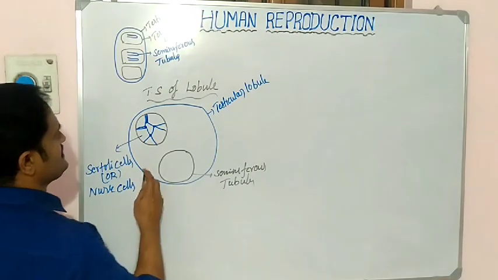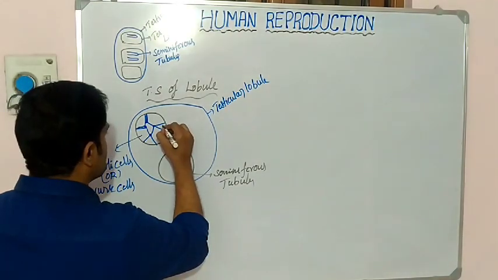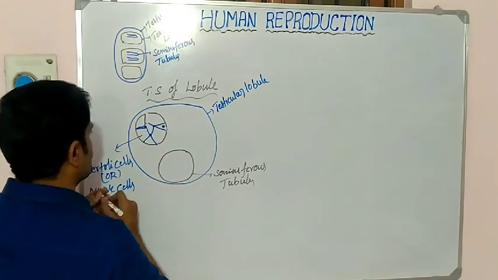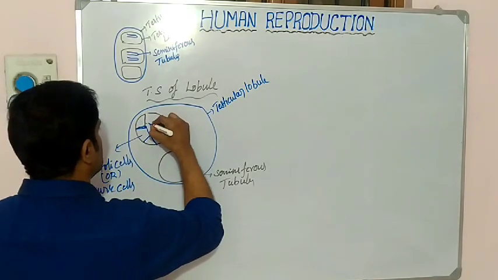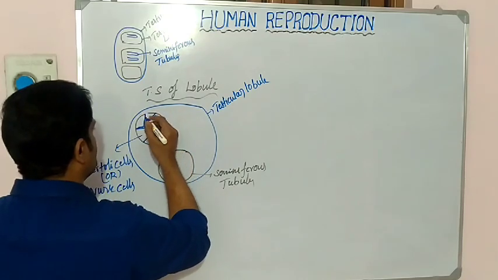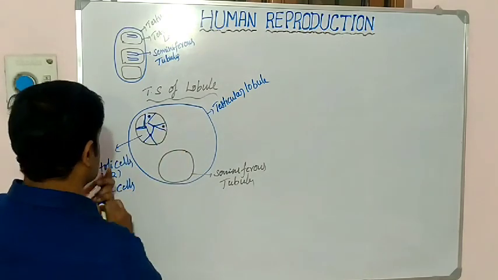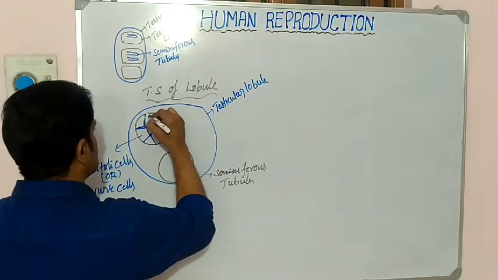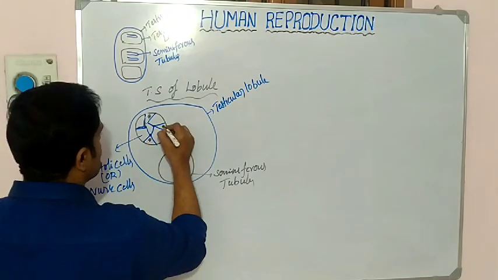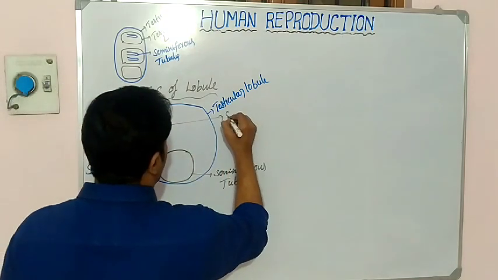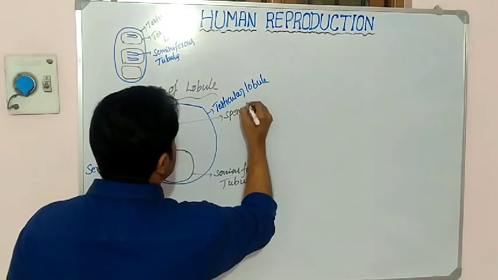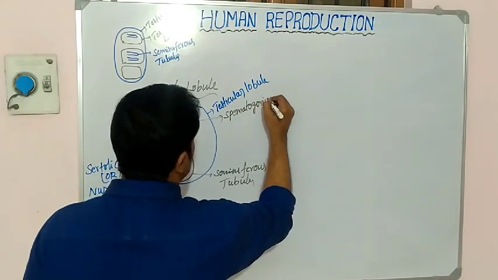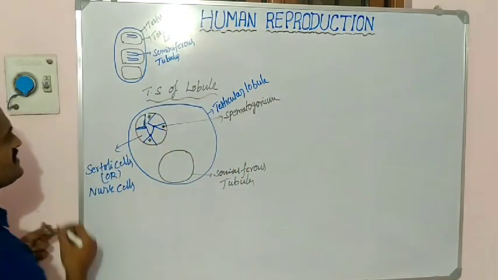In between the cells, some important arrangements are present. See, this is one cell, and in the gaps in between, some cells are present like this. These are called spermatogonia, spermatogonium.